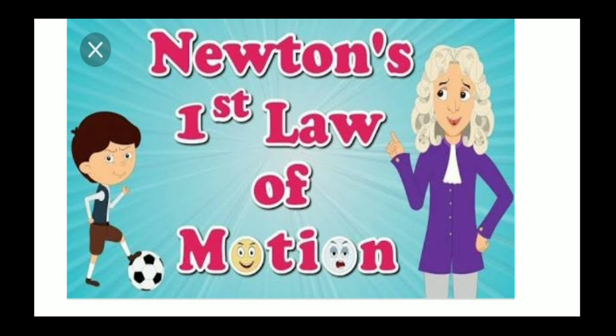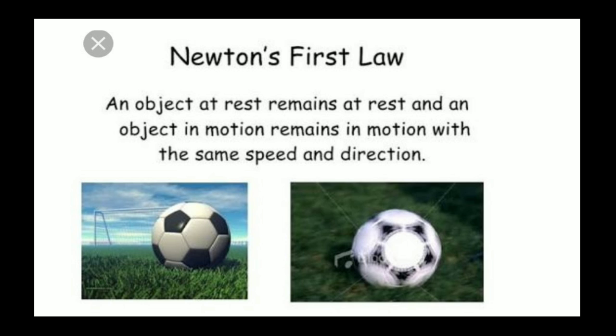Now, what is the meaning of inertia? You have studied it last year. Inertia means the inability of an object to move, or the inability of an object to stop from being in motion. For example, if any object is at rest, then the object will continue to stay at rest until an unbalanced force is applied. So what does the first law state?